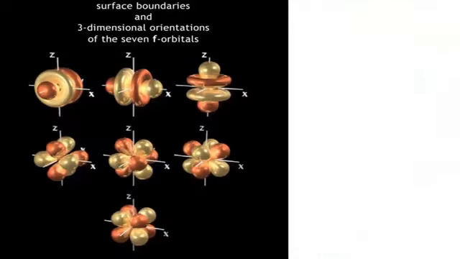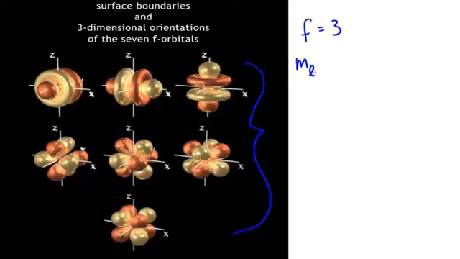Let's take a look at the surface boundaries and three-dimensional orientation of the 7f orbitals. Here we're given an illustration of the 7f orbitals, and we know that for the L value, f is equal to 3, and that we know therefore with m sub L being equal to anywhere from negative L to positive L, what are the values that we get?